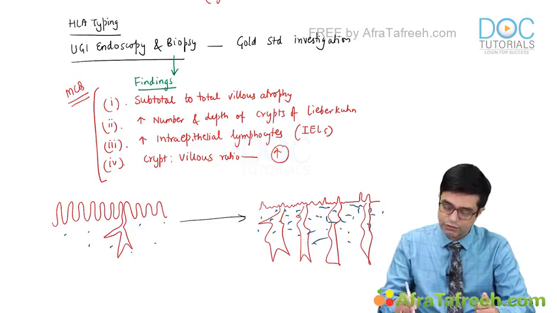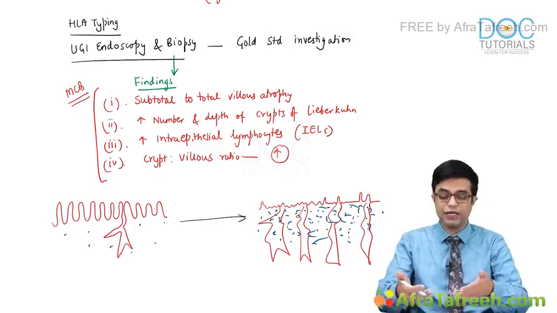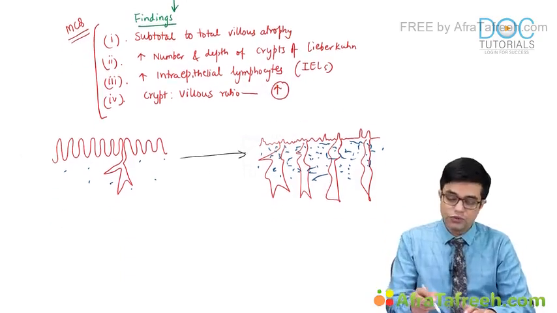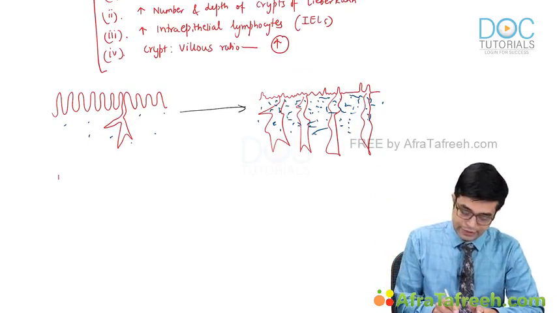So a large number of these cells, this infiltration will be seen in these patients. So this is what we mean by all these findings. Now, an extra edge thing: how do you do grading of histopathology in celiac disease? I'm putting a star, MCQ point.